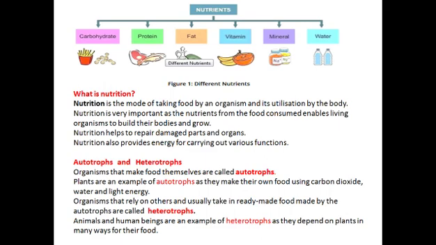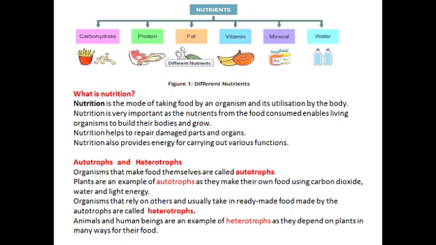So nutrition helps us to repair damaged parts and organs. Nutrition also provides energy for carrying out various functions. If we don't take food, we don't have energy in our body to even stand. So nutrition is very important for our body.